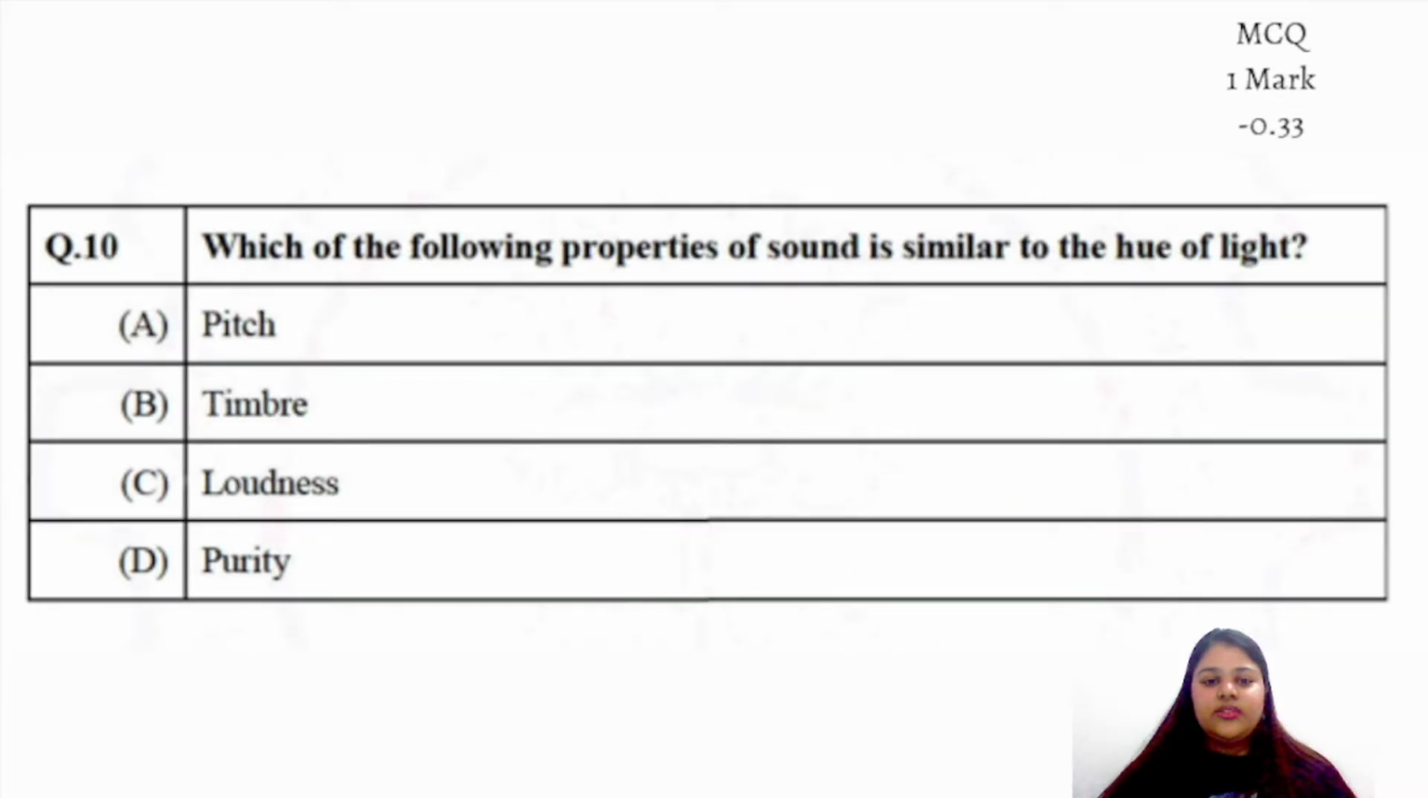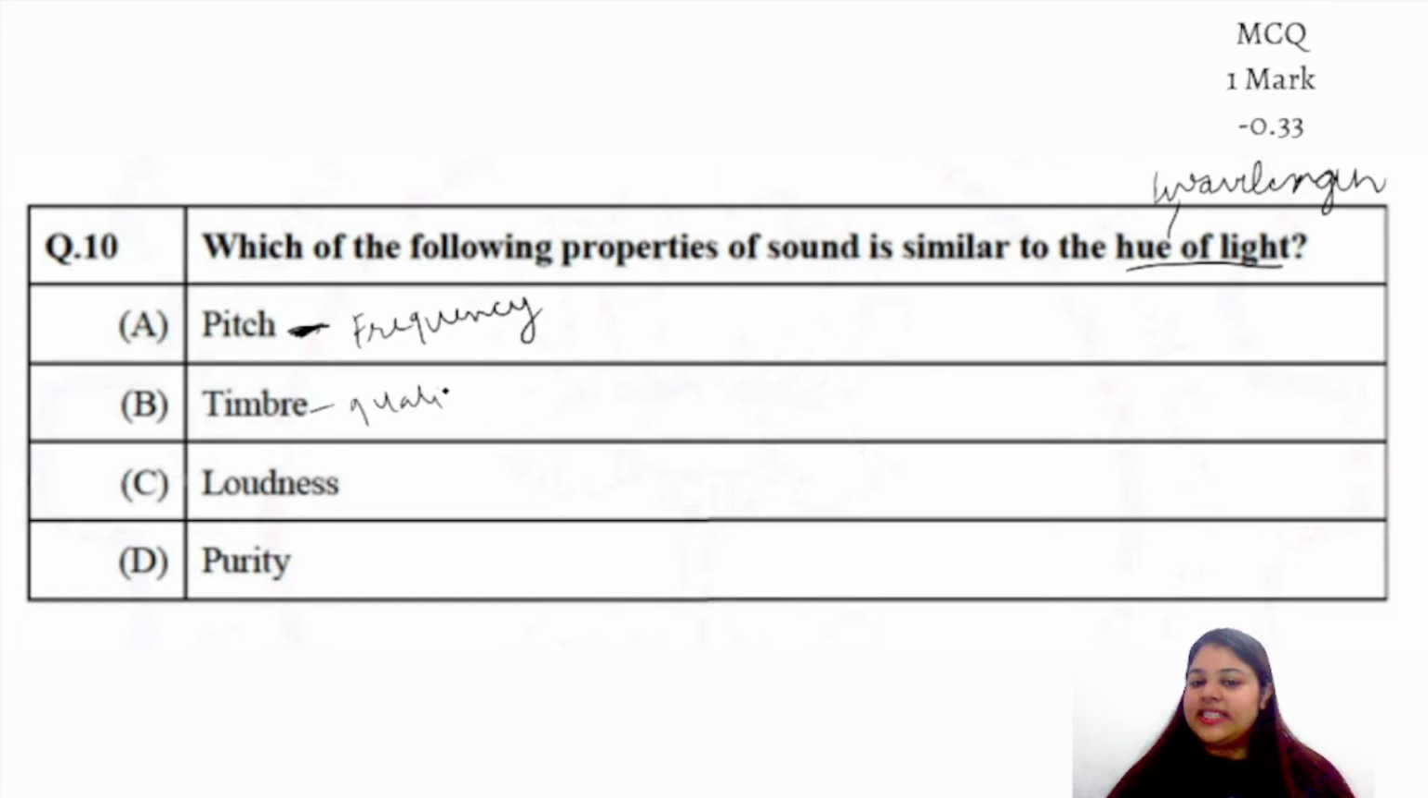Now, next question. It is written, which of the following properties of sound is similar to hue of light. So now we will see what hue of light talks about. It basically talks about the wavelength, the frequency of each, and pitch. Pitch is the only one here which talks about the frequency of sound. Timbre is basically the quality. Loudness we know, right? Purity, no. So pitch is the correct answer.